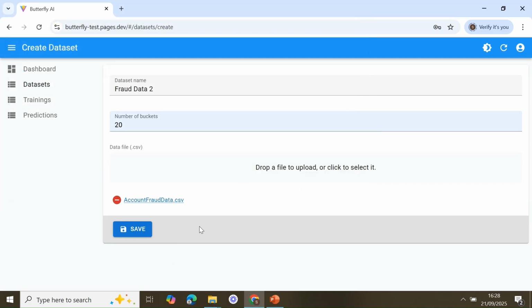And now the next step is to click save to start the process of creation of the new dataset. As you click on save, you're going to be taken back to the dataset screen.